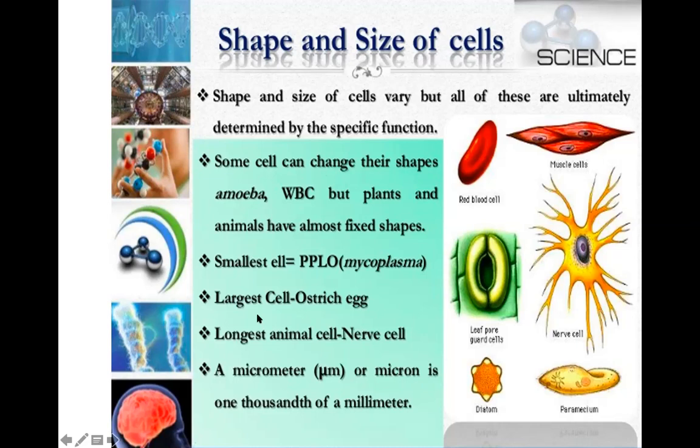Remember that the cell size remains the same. The RBC size will remain the same in different animals. It is not going to change. Let us take an example of an elephant and let us take an example of us. The size will not vary. Yes, the number of cells will vary because the size of the organism is so huge. So the number of RBCs will change, but the shape and size will not change.